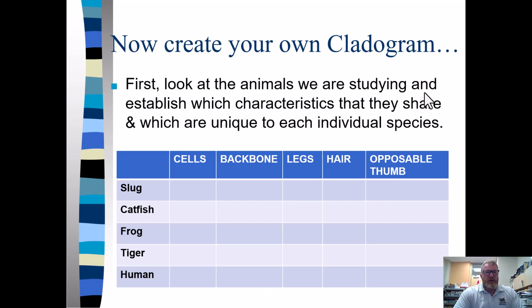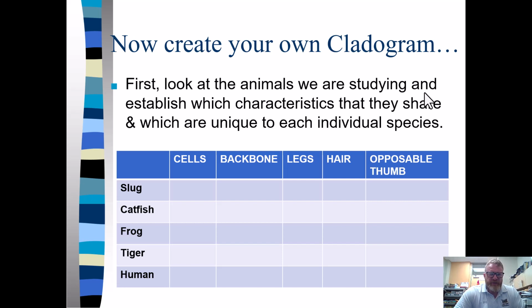All right, so let's try to create our own cladogram. First look at the animals, study each, and establish which characteristics they share or don't share. Okay, and I'll give you a second. I'll pause the video.